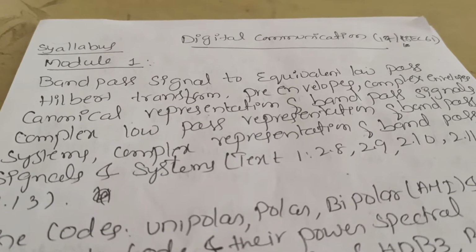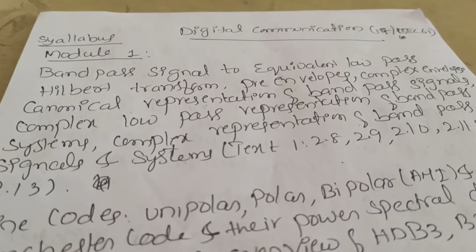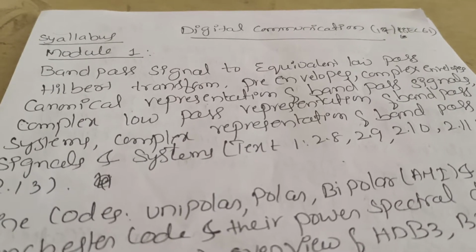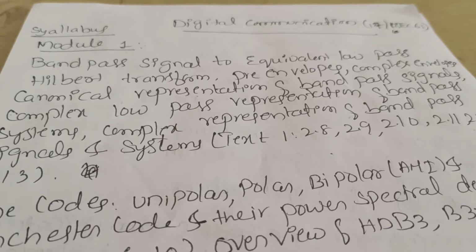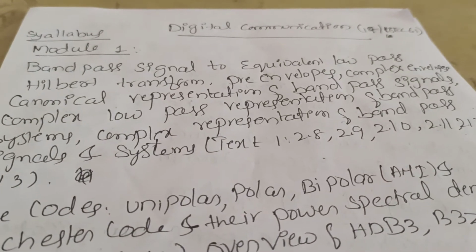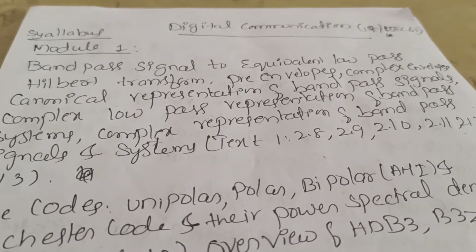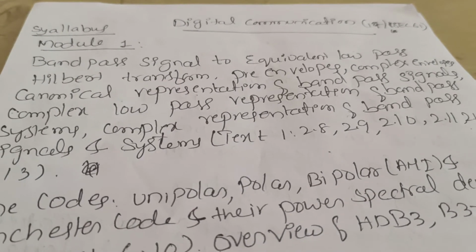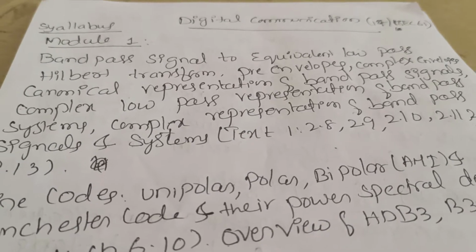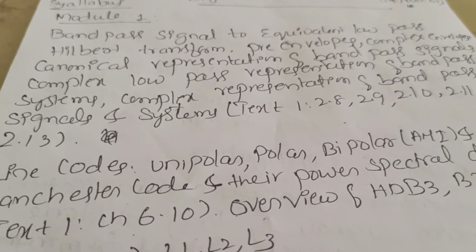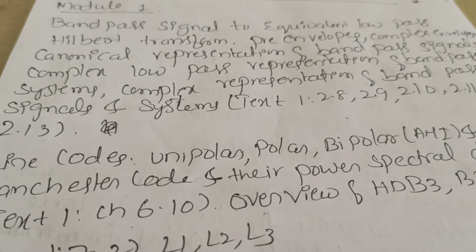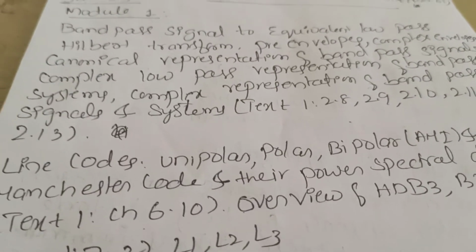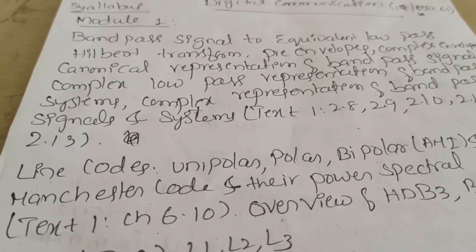Coming to the syllabus, module 1: band pass signal to equivalent low pass signal, Hilbert transformation, pre-envelope, complex envelope, canonical representation of the band pass signal, complex low pass representation of band pass systems, and complex representation of band pass signals and systems. For this you need to refer to textbook 1, sections 2.8, 2.9, 2.10, 2.11, 2.12 and 2.13 of the syllabus topics.